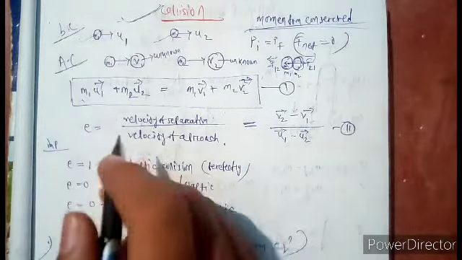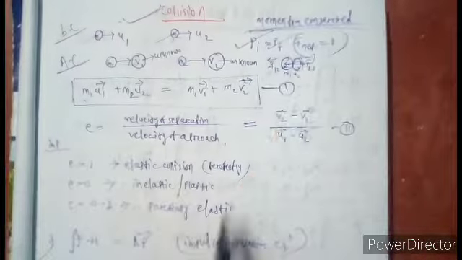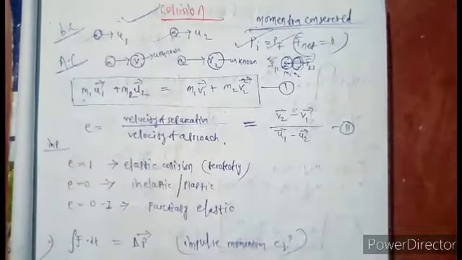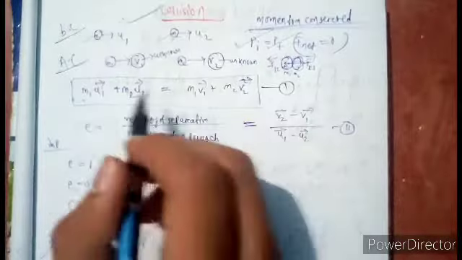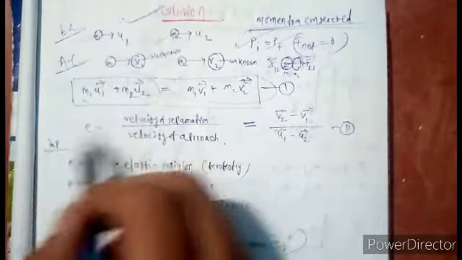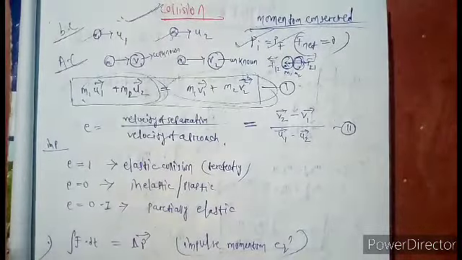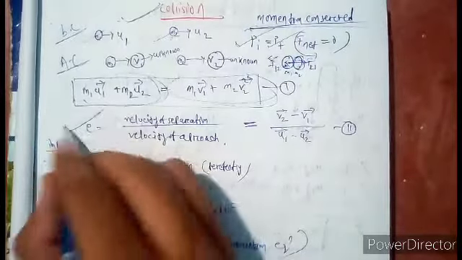So according to momentum conservation, when initial momentum is equal to final momentum, the net force is equal to 0. So that is the initial momentum and that is the final momentum, that is before collision and after collision. Okay, then come to the coefficient of restitution.